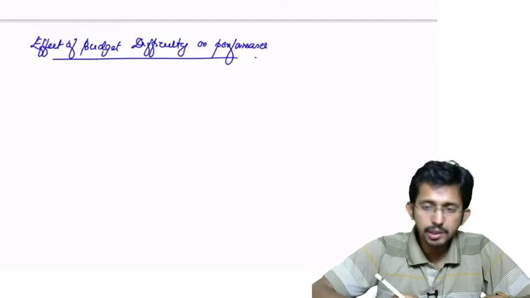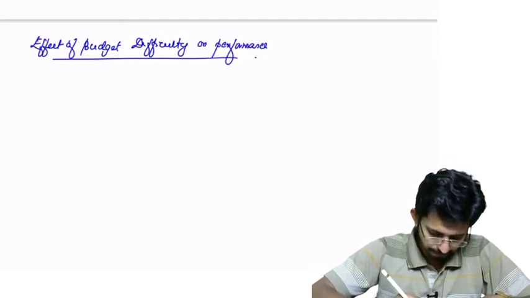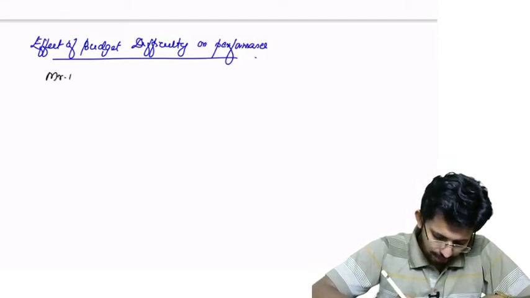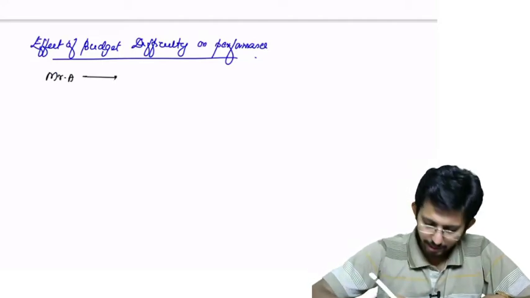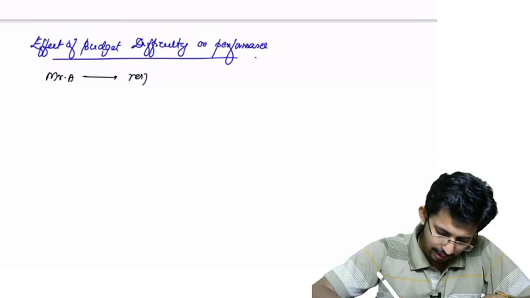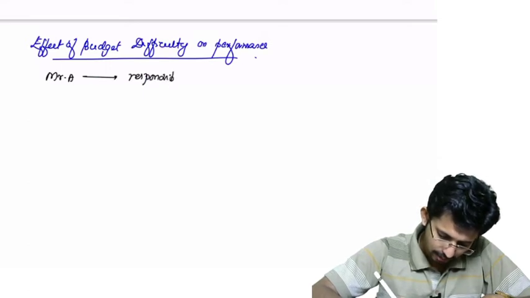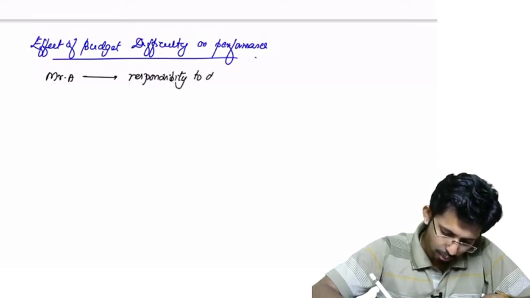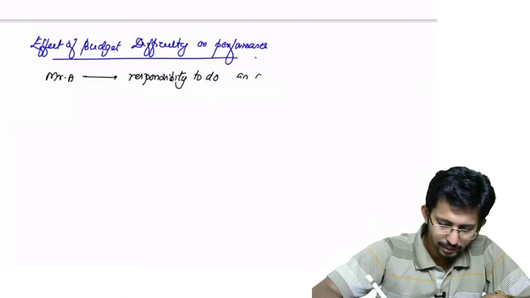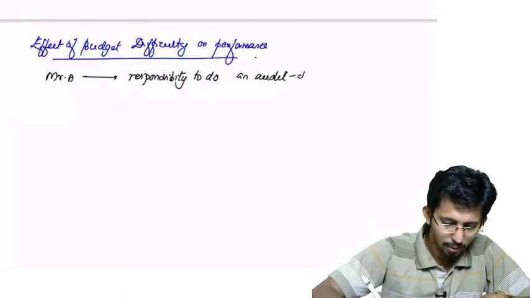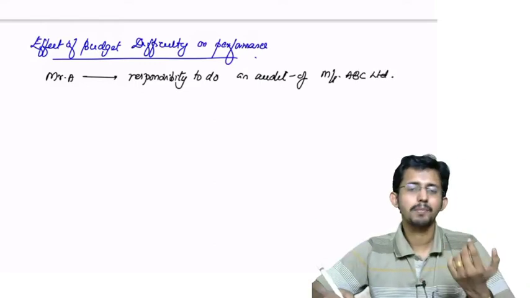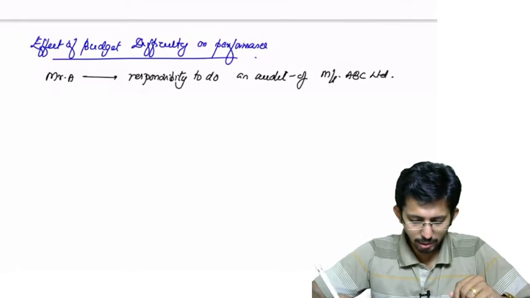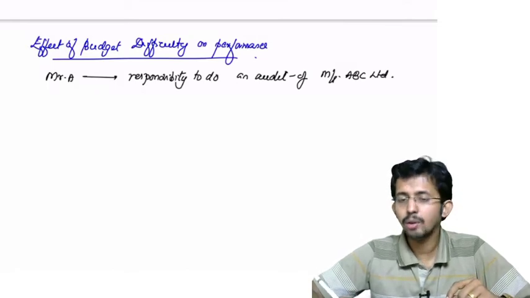Okay, in your CA firm, let us say Mr. A is given the responsibility to do an audit of Messrs.